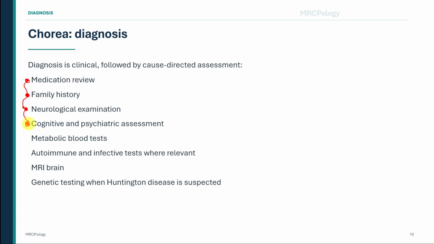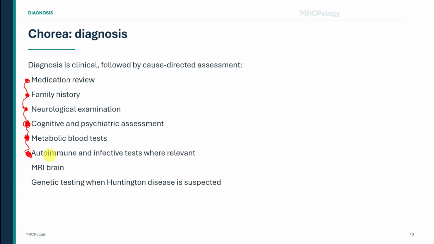Depression, irritability, apathy, impulsivity, psychosis, executive dysfunction, and impaired judgment may be clinically significant. Blood tests should be directed by the clinical context. They may include glucose, electrolytes, calcium, liver function, renal function, thyroid function, and other metabolic investigations. In a younger patient, investigate for Wilson disease with appropriate copper studies and ophthalmological assessment. The exact interpretation of copper investigations may be complex, so results should be considered together rather than in isolation.